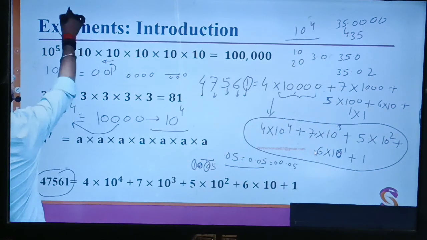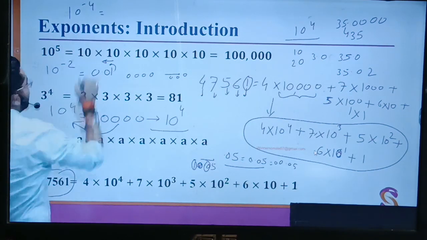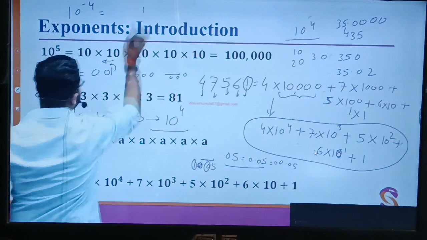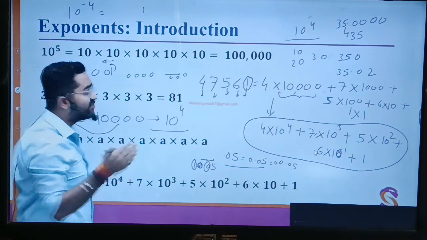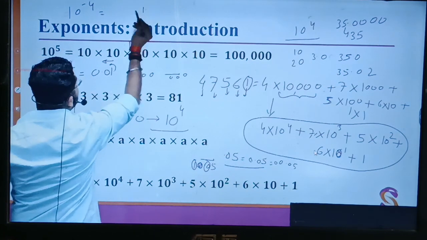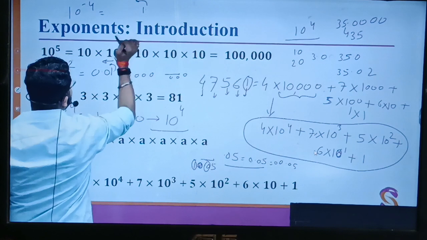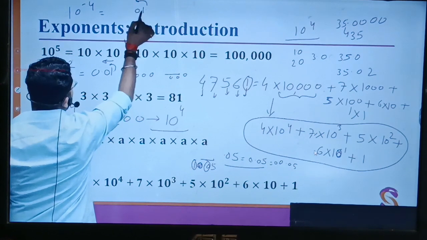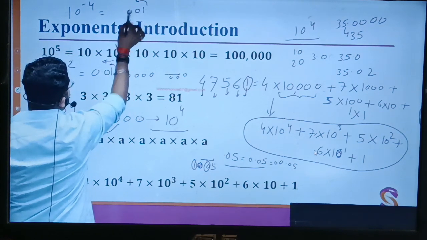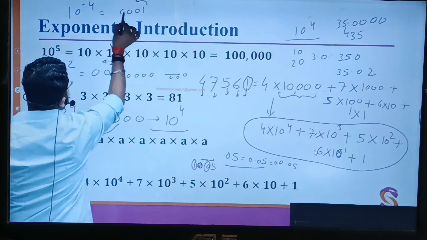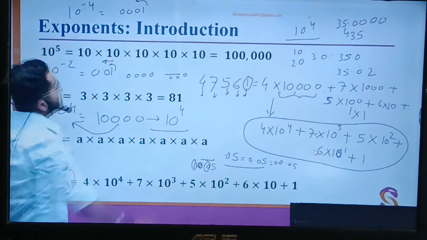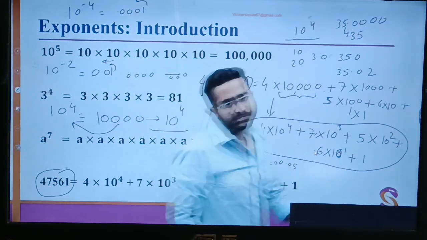Let's say I am writing 10 to the power minus 4. What will I do? I will write just 1, and the decimal should be after 4 digits. So let's say the decimal is here and it will move in this direction. Now 1, 2, 3, 4 digits. After 4 digits, I will put the decimal.